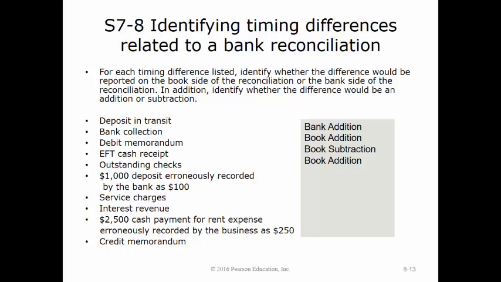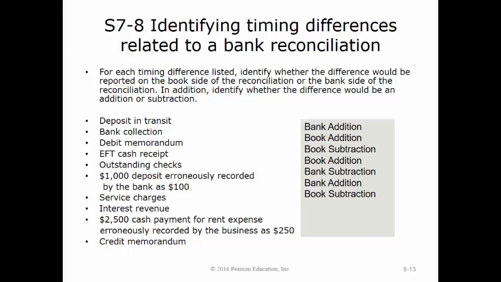The next are outstanding checks. These would be a bank subtraction because these are checks the company has written that have not yet cleared the bank. The next is a $1,000 deposit erroneously recorded by the bank as $100. This would be a bank error and it would be an addition to the bank balance for the difference of $900. The next is the service charges.